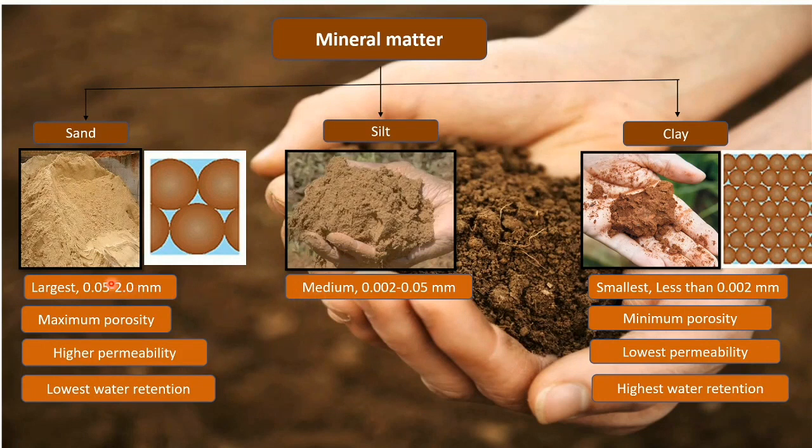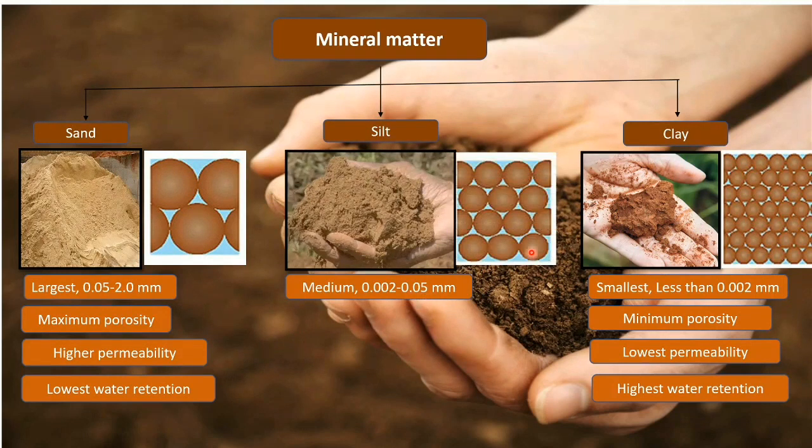That means that it is smaller than sand, but it is larger than clay. So its size diameter is 0.002 to 0.05 mm. So as you can see in the figure, the soil particles are larger than clay but smaller than sand.